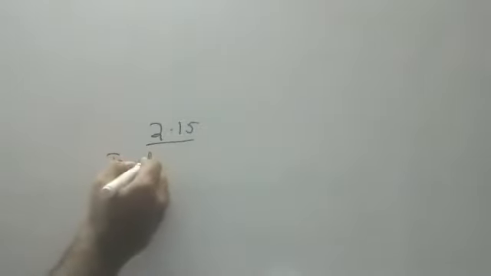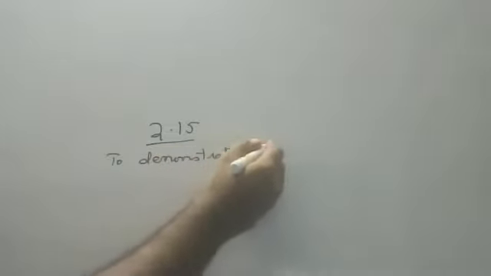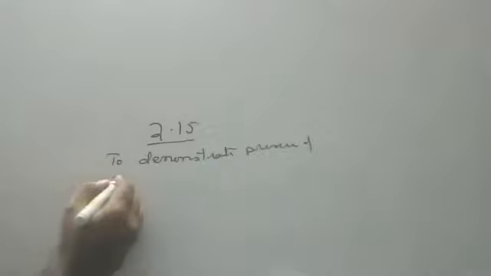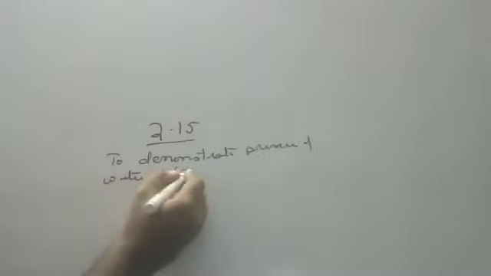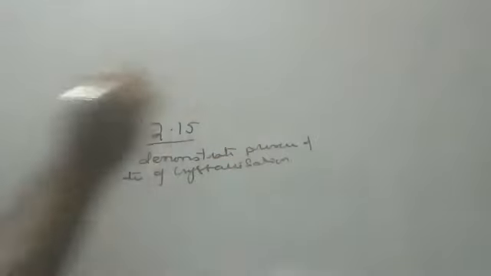So coming to acids and bases, activity 2.15, children. All of you open activity 2.15, page number 32. In page number 32, what is the aim of activity 2.15? To demonstrate the presence of water of crystallization.